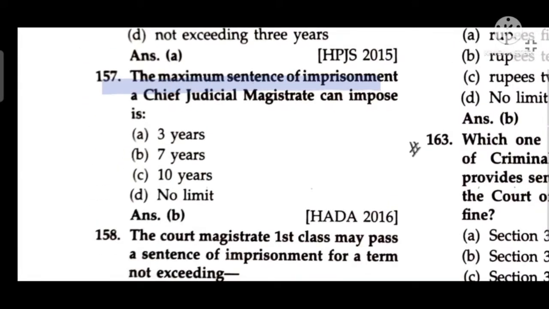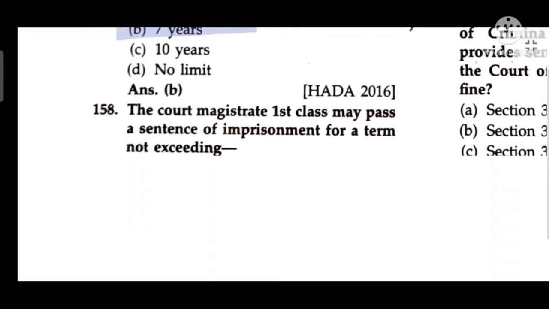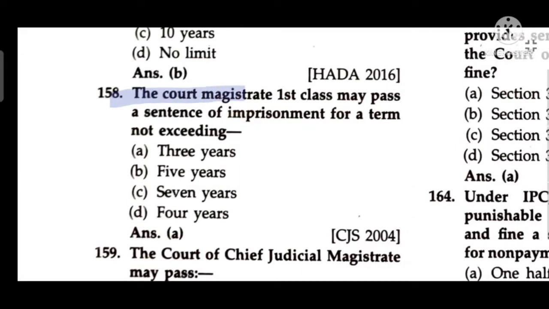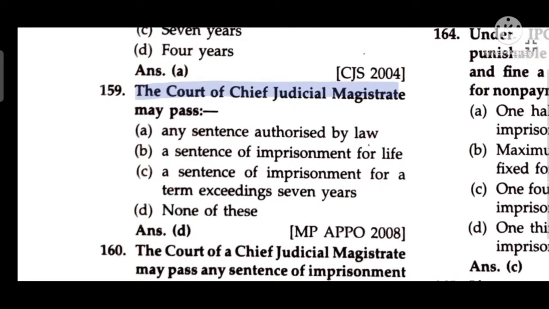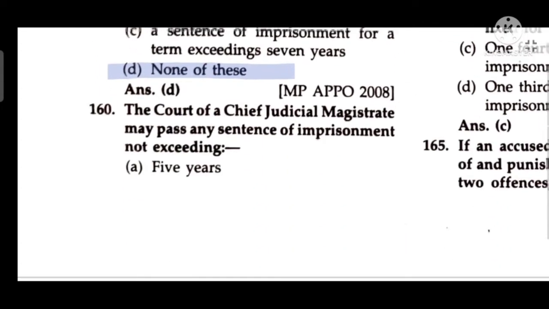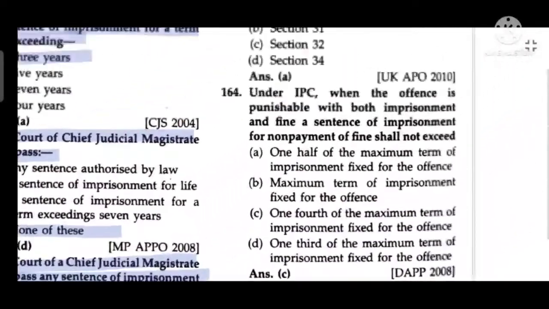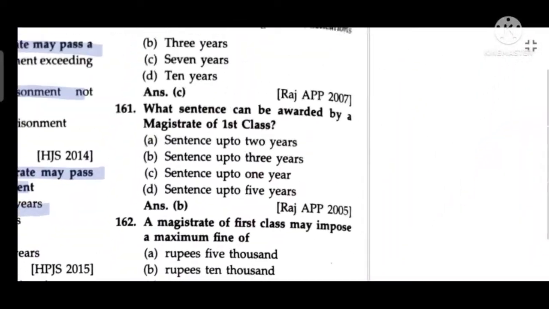The maximum sentence of imprisonment a chief judicial magistrate may impose is 7 years. The court of magistrate of first class may pass a sentence of imprisonment for a term not exceeding 3 years. The court of chief judicial magistrate may pass none of these. The court of chief judicial magistrate may pass any sentence of imprisonment not exceeding 7 years.